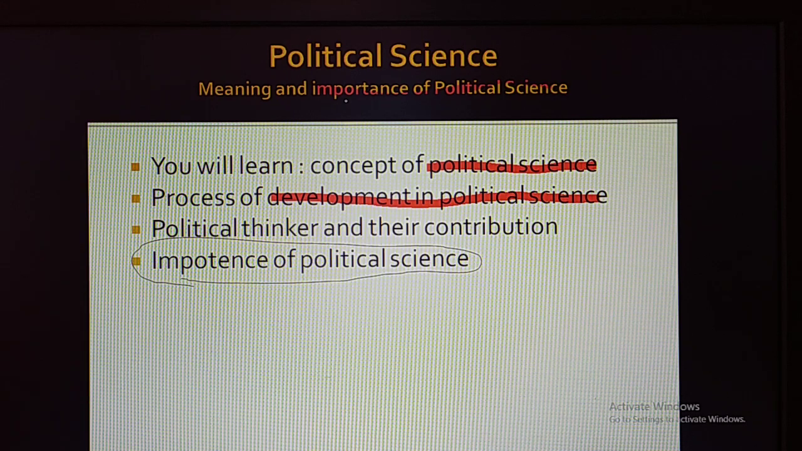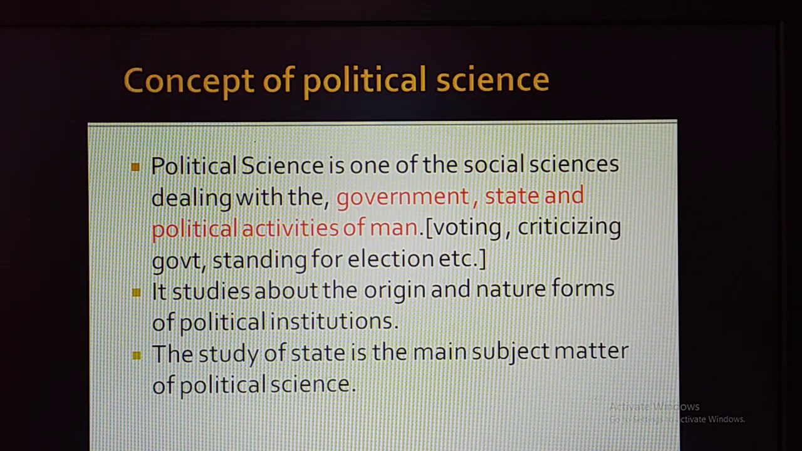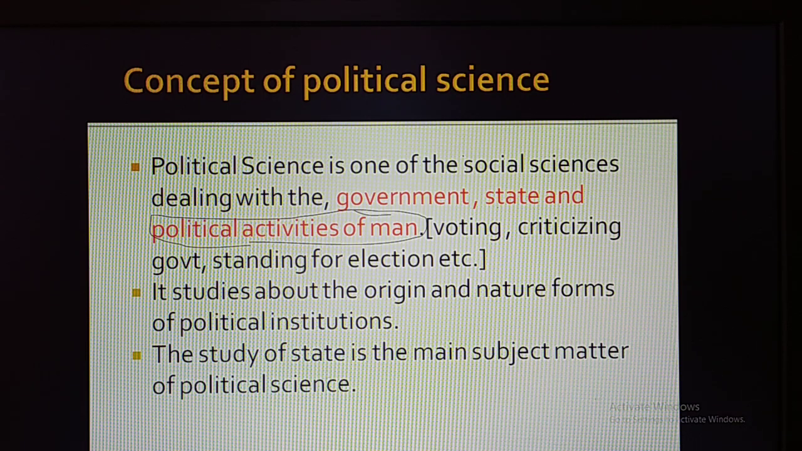So let's continue. In this slide, the meaning and definition of political science has been given. They are saying political science is one of the social sciences dealing with government, state, and political activities of man. Remember, they are trying to focus on three aspects. Political science is one of the social sciences. Already we know that in the social sciences, history, geography, economics, business studies, sociology, even political science are the subjects that are studied. Among them, political science is also one of the social science subjects.